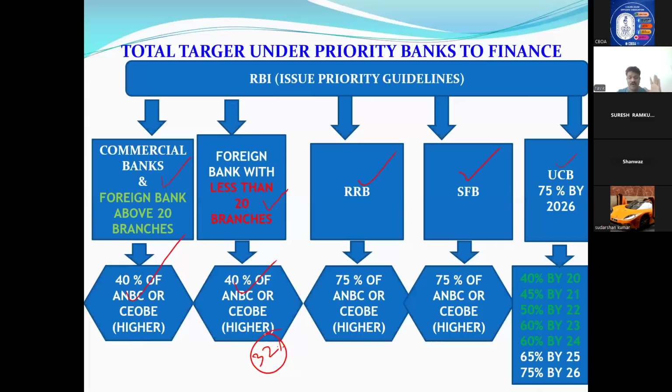Nothing. Foreign banks with less than 20 branches also have to achieve 40% like us. But 32% is export, and the remaining 8% is miscellaneous. Any place they can do, they can lay down their funds. This is the concept of foreign banks with less than 20 branches.